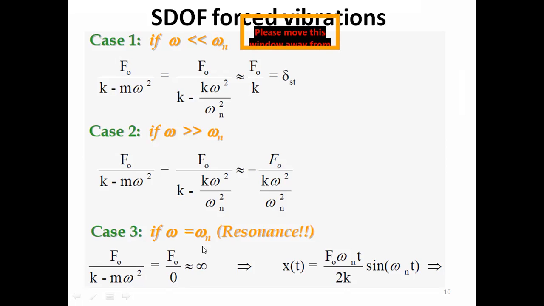So just for the sake of mathematics, because here the mathematics is telling us that the amplitude would become infinity, we could model our response as x of t is equal to f naught omega n t by 2k sine omega n t. So here you could see that in the amplitude we have put t, time. So with the passage of time, this amplitude is a function of time. So if we simulate this, with the passage of time, the amplitude of vibration would increase, and when time is equal to infinity, the amplitude would become infinity.